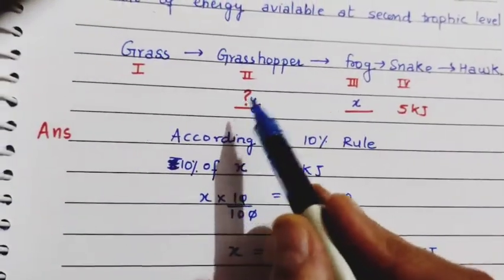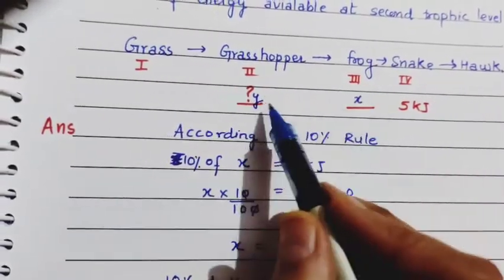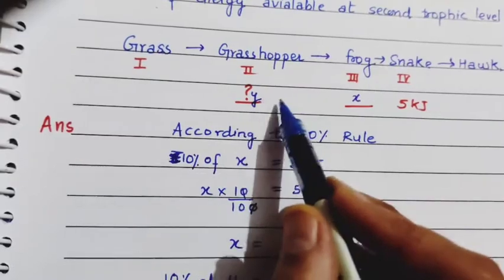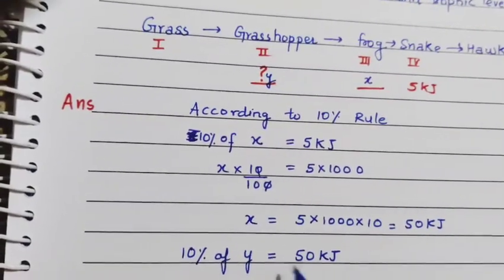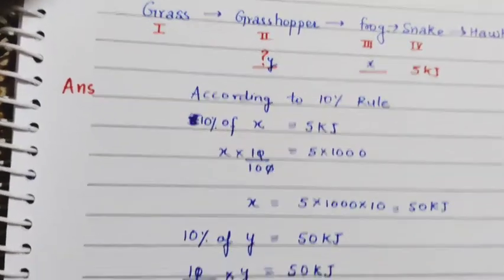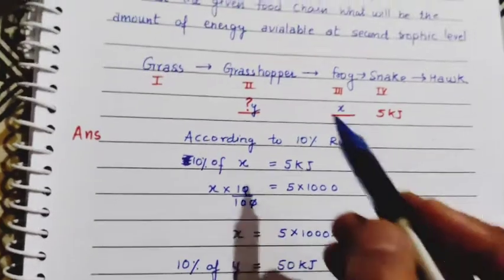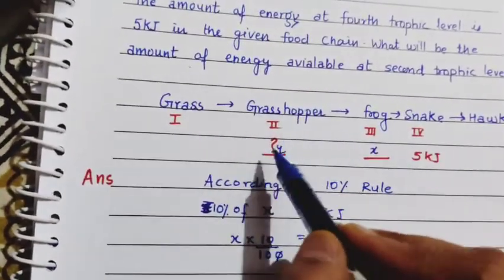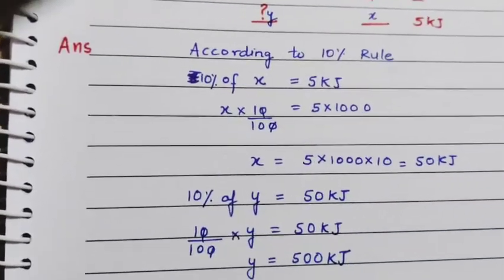Now for Y, how much amount is transferred to the next level? 10% of Y is equal to X. X we have found out to be 50 kilojoule. So 10% of Y will be 50 kilojoule, so Y comes out to be 500 kilojoules. So the energy at the second trophic level is 500 kilojoule.